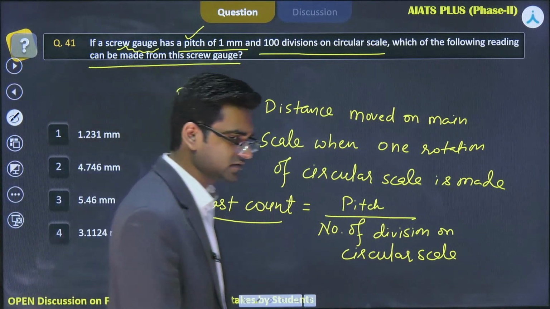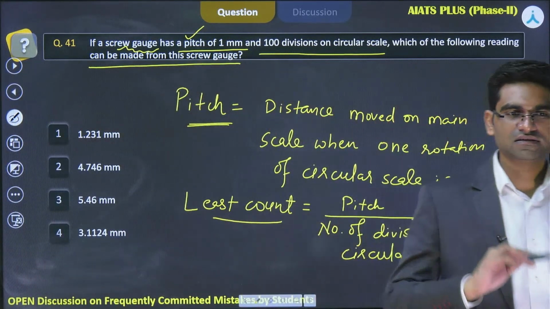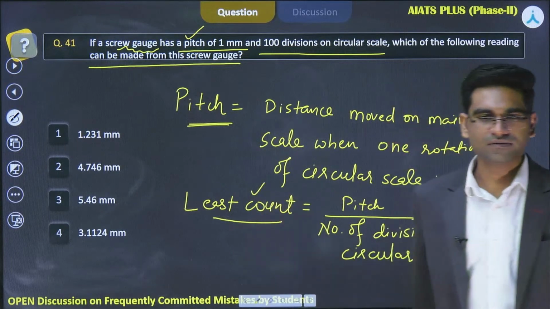आपसे तो पूछा नहीं है. Okay, the question is something else. Why are we finding this least count?